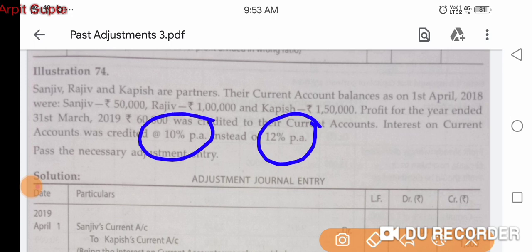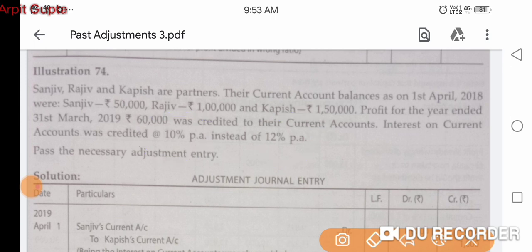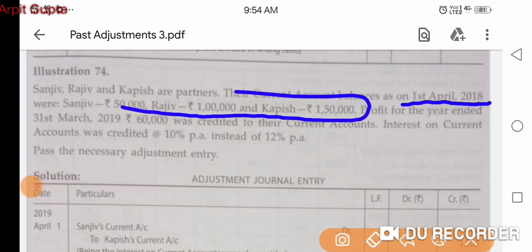So we have understood the mistake. We can simply give them 2% more interest, that's it. So what we can do is, we can simply calculate 2% of current account balances, and the current account balances are already given as opening balances because they are given on 1st April 2018. So these are already opening balances, they are not closing balances. Interest on capital and interest on current account both are calculated on opening balances, and right now we can see opening balances are only given.